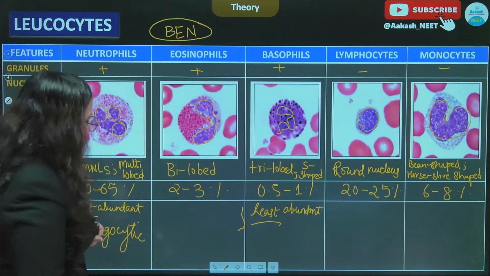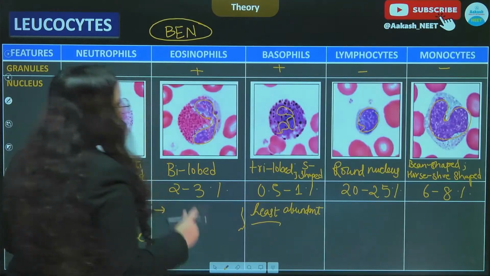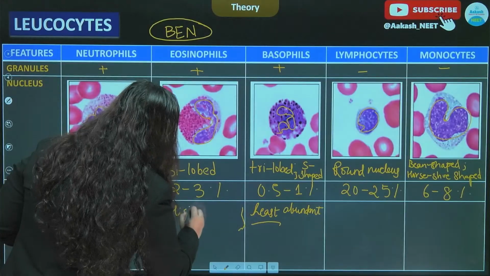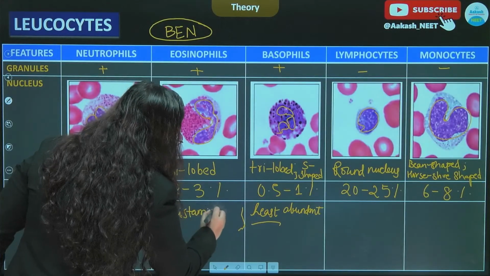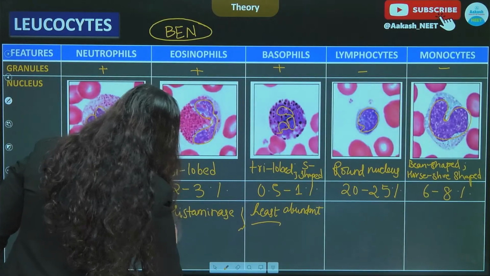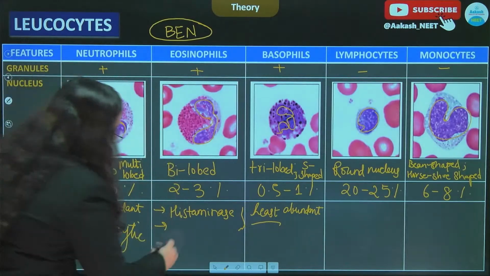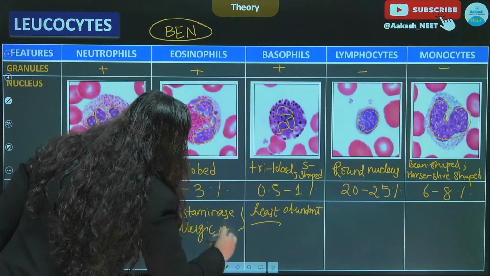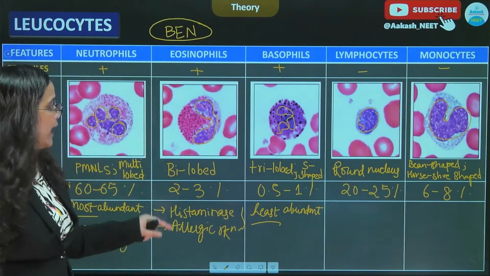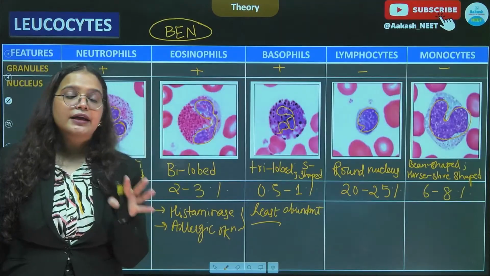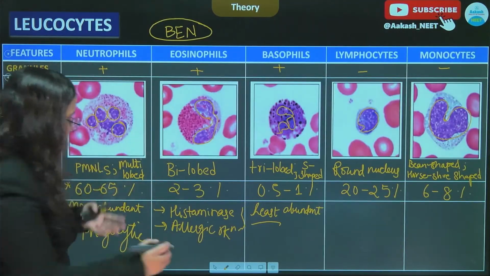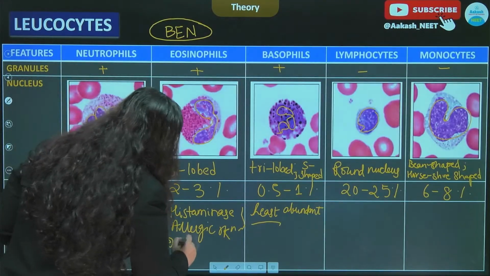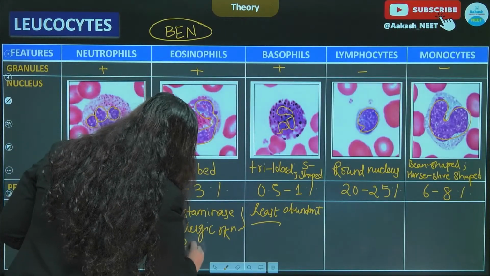Coming to eosinophils, eosinophils release histaminases, and they participate in allergic reactions, and they are helpful in countering the attack of parasites.